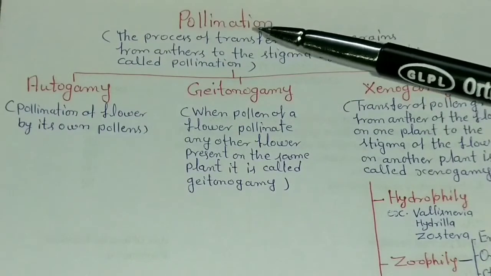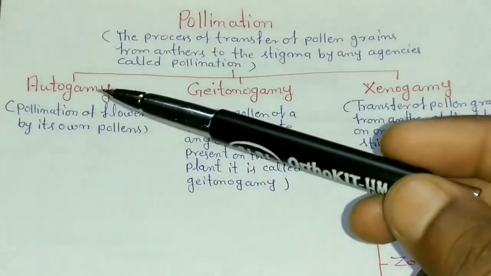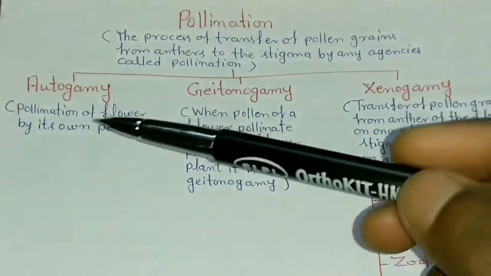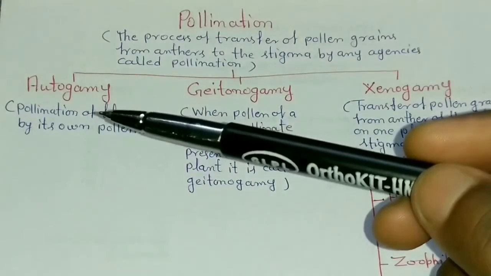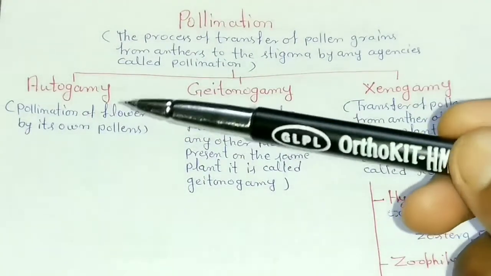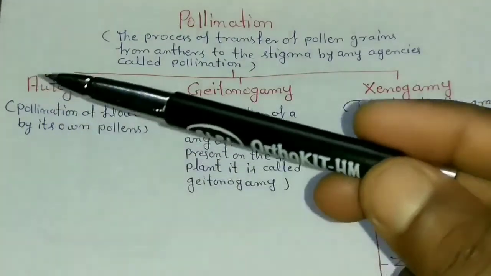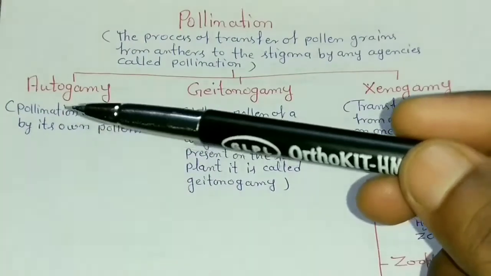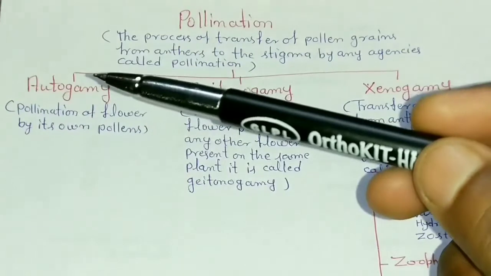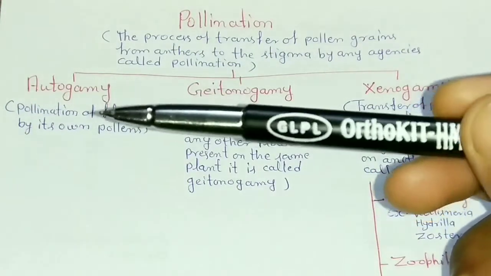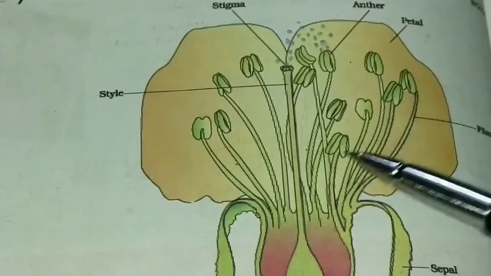We will describe autogamy here. Autogamy is pollination of a flower by its own pollen. In this case, the flower is pollinated by its own pollen grains. Such a type of pollination is known as autogamy or self-pollination. See the figure of autogamy.